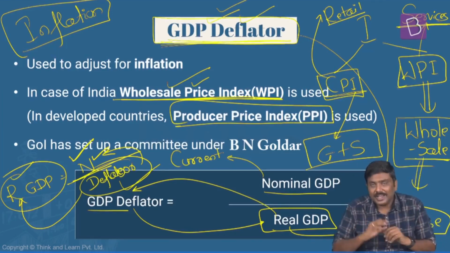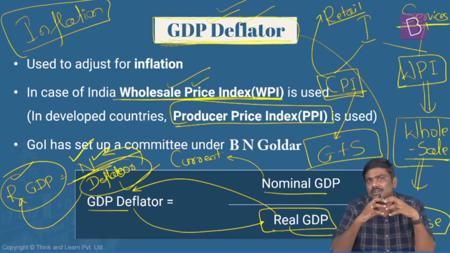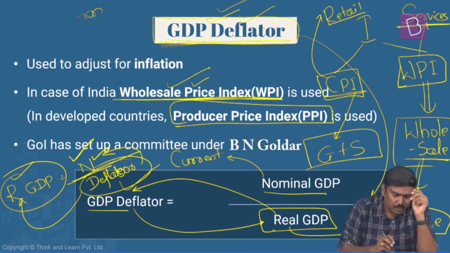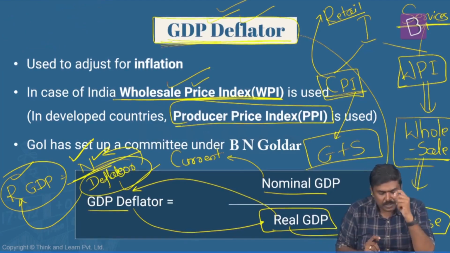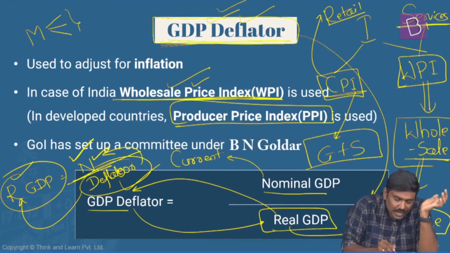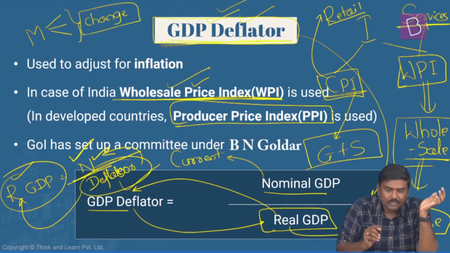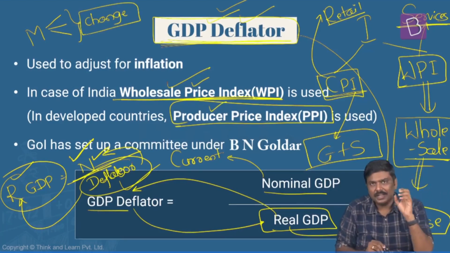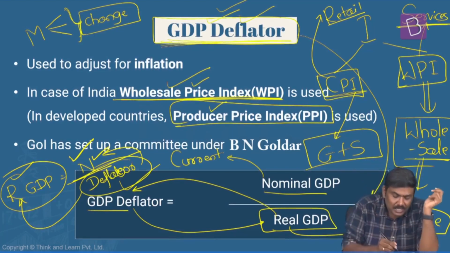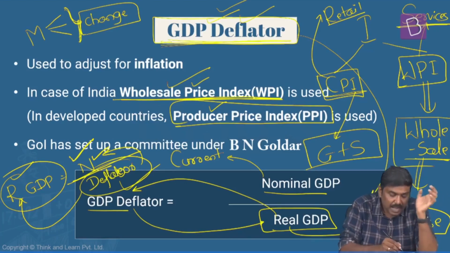Now, the next very important point. I said that in developed economies they are using a concept called the producer price index. Now what do you mean by producer price index? In case of a producer price index, imagine here is a manufacturer. This particular manufacturer is selling certain goods in the market. Now, what is the change in the price level of these particular goods? Have a look at the statement here very carefully. In case of a producer price index, they will measure over a period of time by what percentage the prices at which the manufacturer is selling the goods in the market have changed.